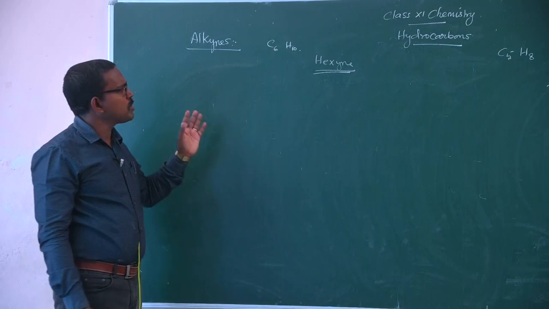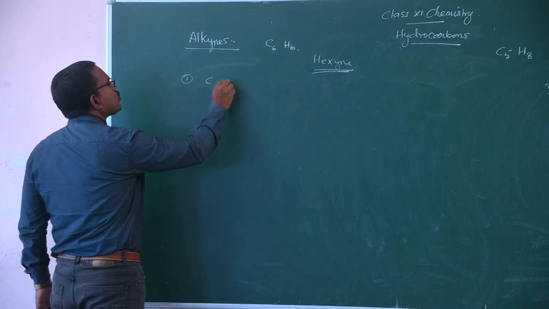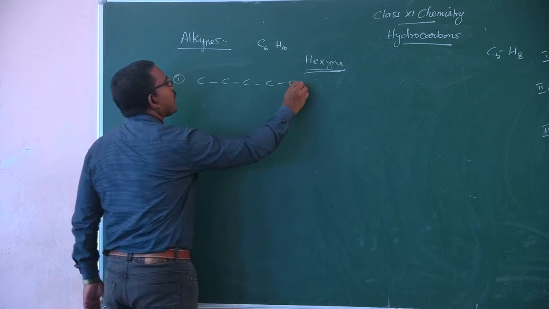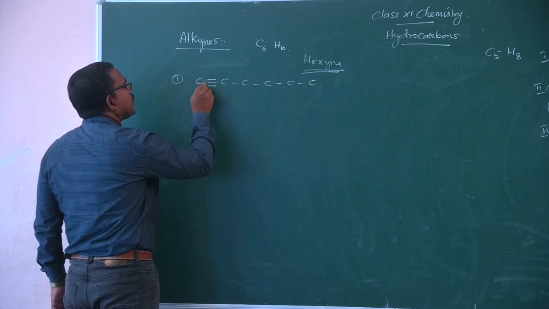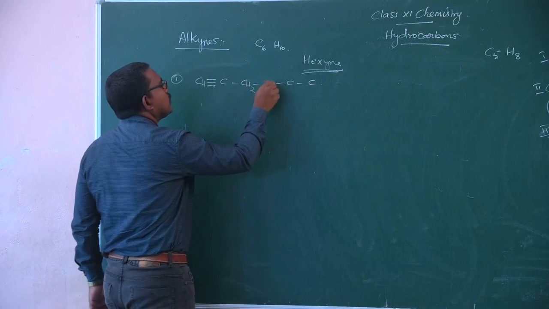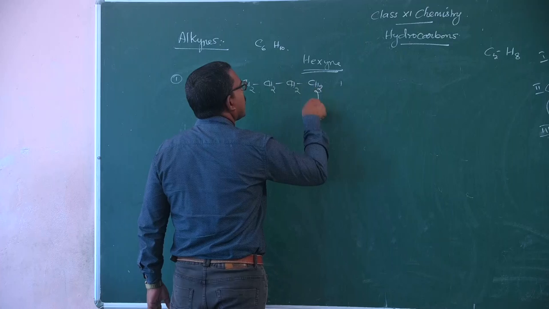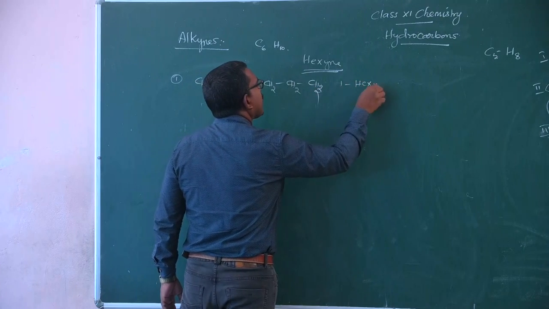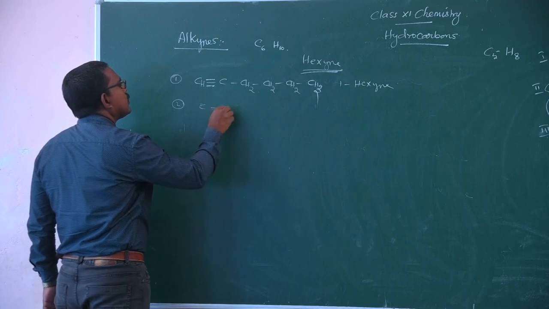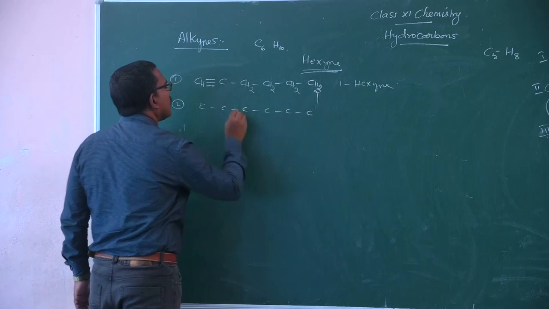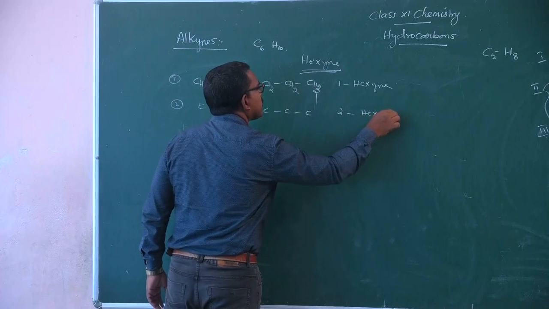Various isomers are possible for this compound. First of all, the straight chain isomers. Totally 6 carbon atoms. You put the triple bond here: CH, CH2, CH2, CH2, CH3. This is 1-hexyne. Similarly, 2-hexyne.